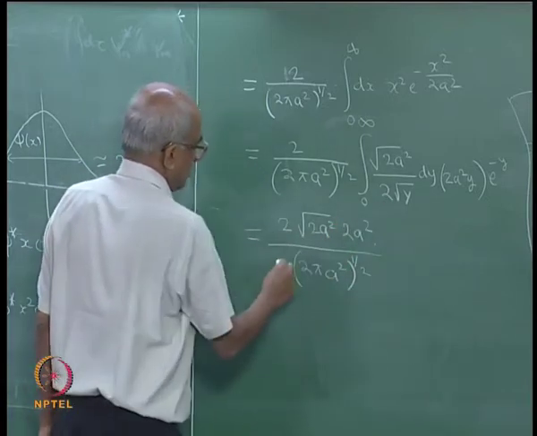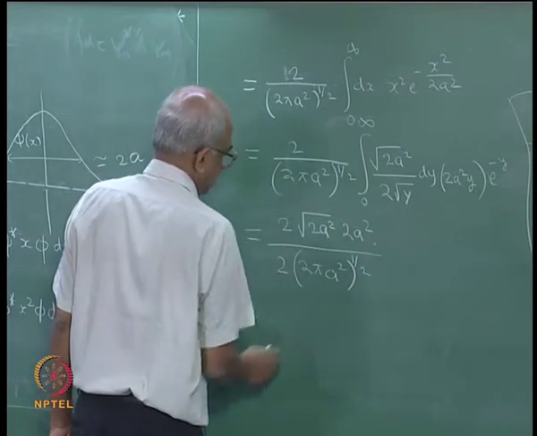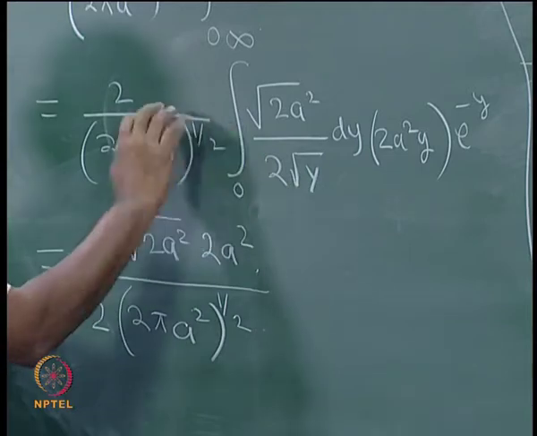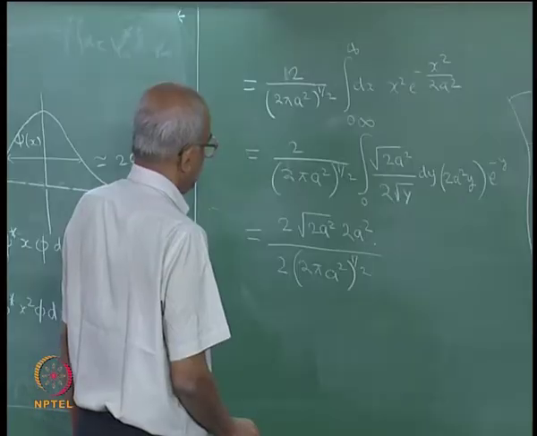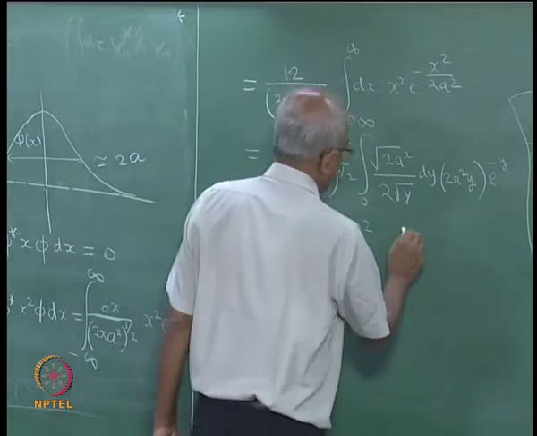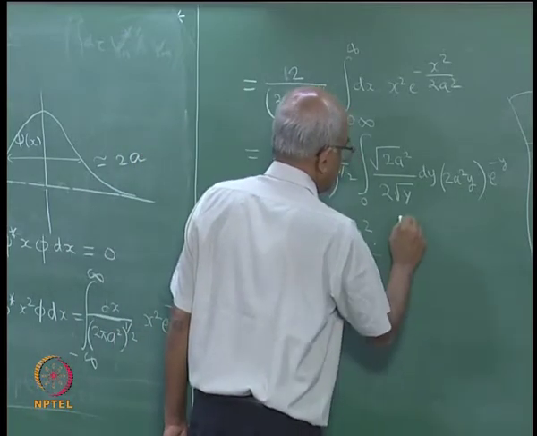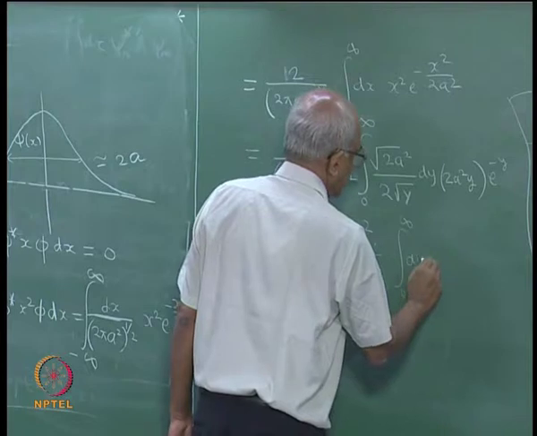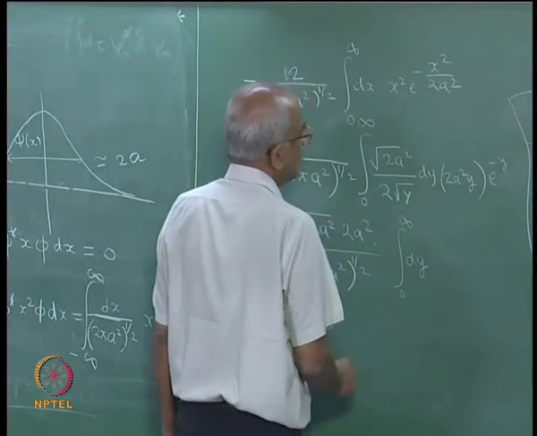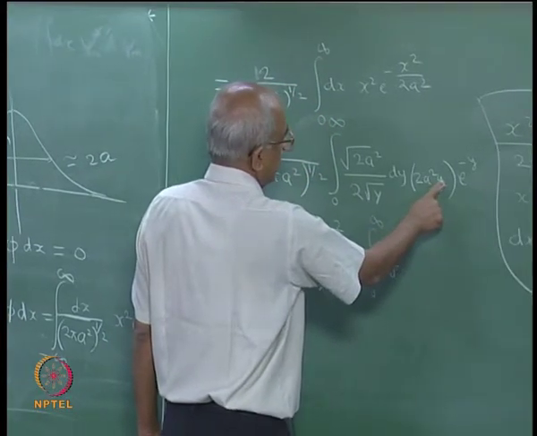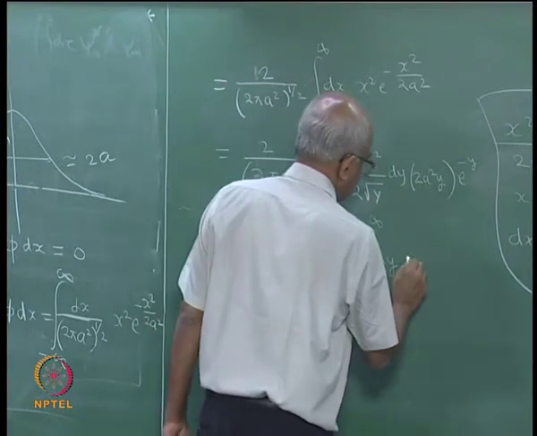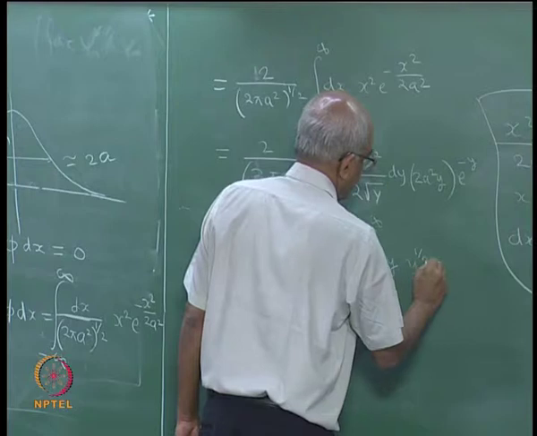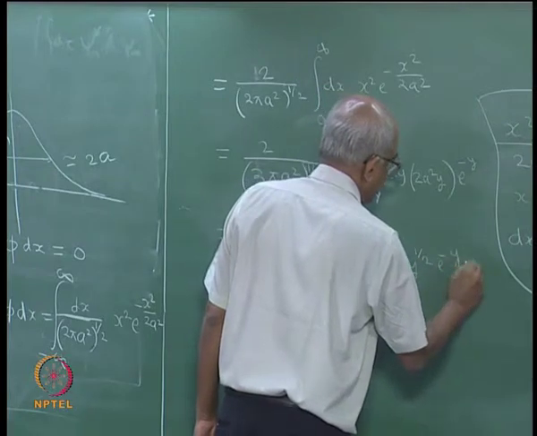This 2 also, please watch carefully, I would not want to miss any 2 or anything. So, this 2 also I have to take out, and then what will happen? I will have integral 0 to infinity dy. There is a y here, there is a square root of y in the denominator. So, therefore, y to the power of half e to the power of minus y.